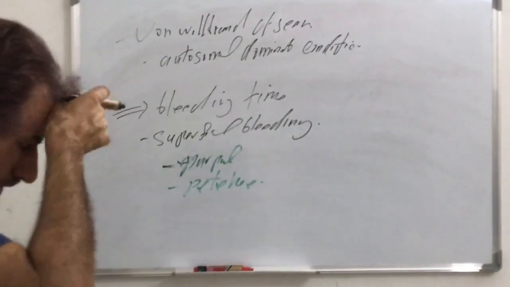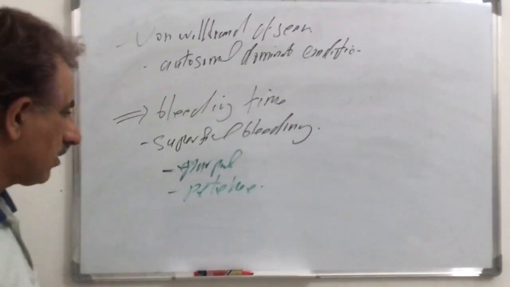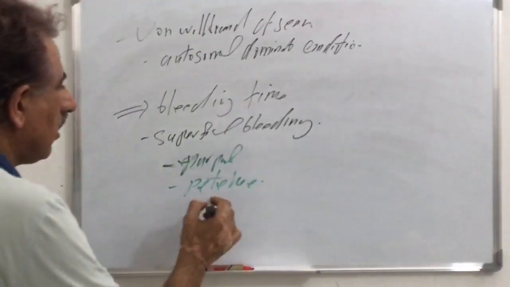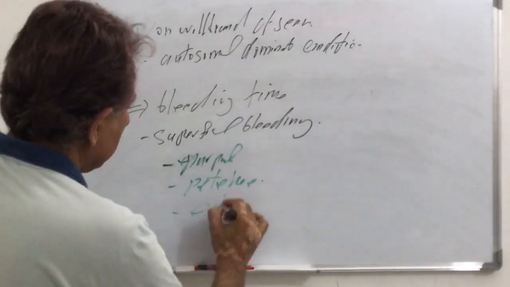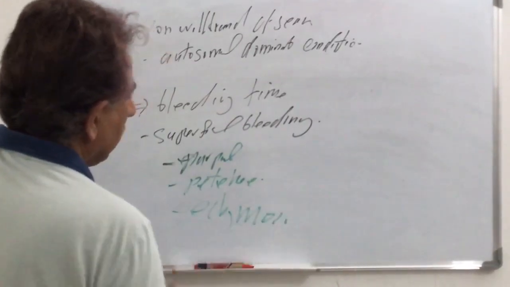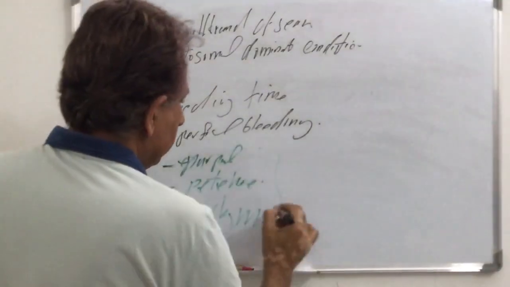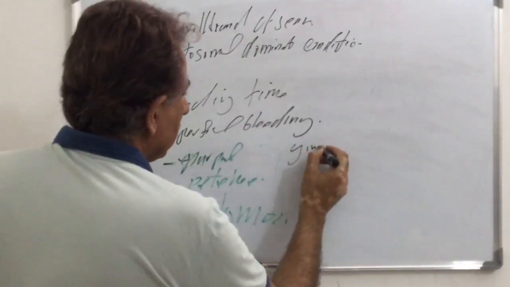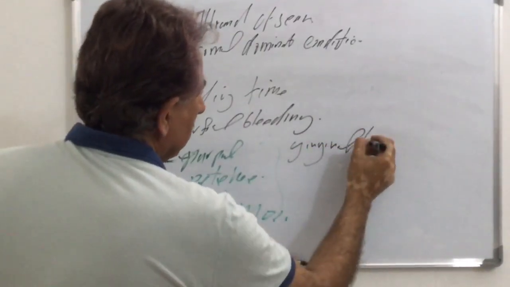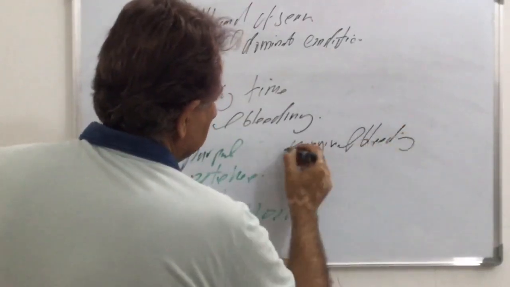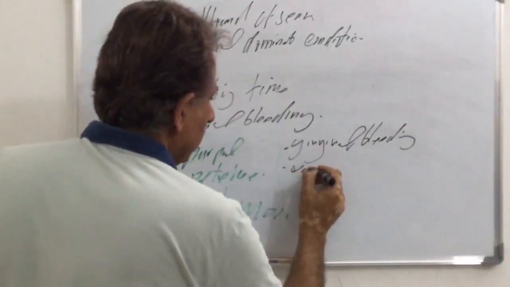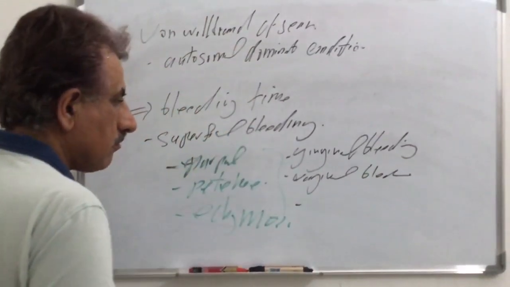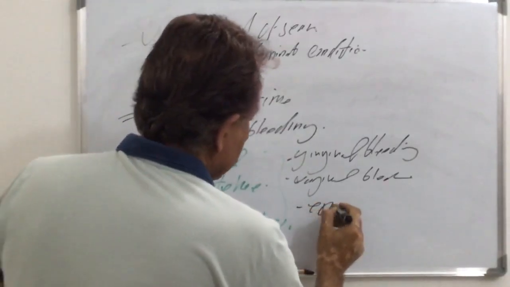When the spots are 0.3 cm and less, it is petechiae; from 0.3 to 1 cm, it is purpura; and when more than 1 cm, it is ecchymosis. This includes skin and gingival bleeding, vaginal bleeding, almost all superficial, or epistaxis.